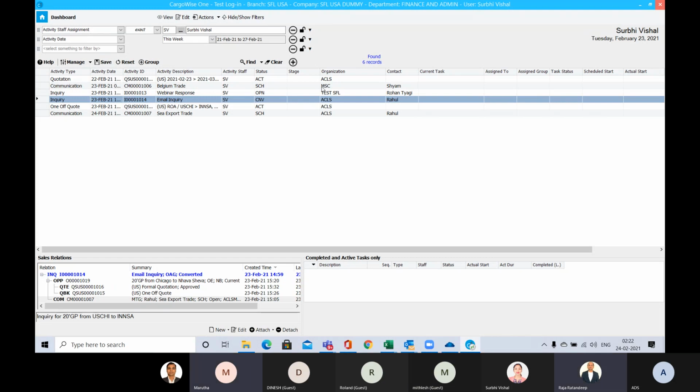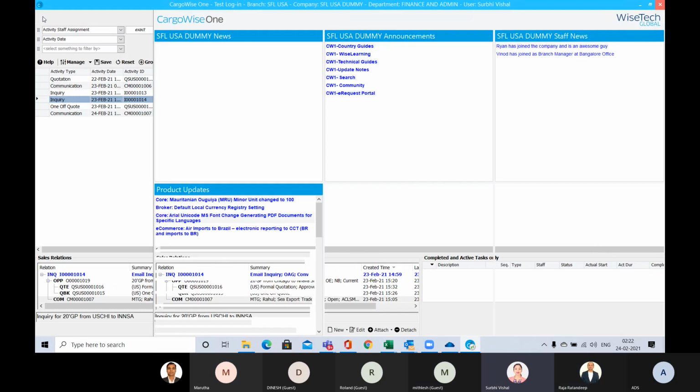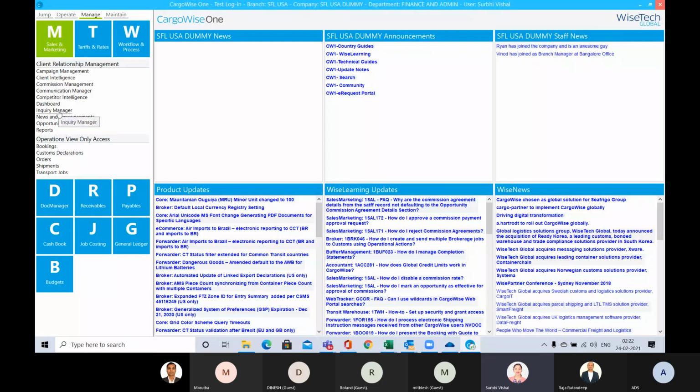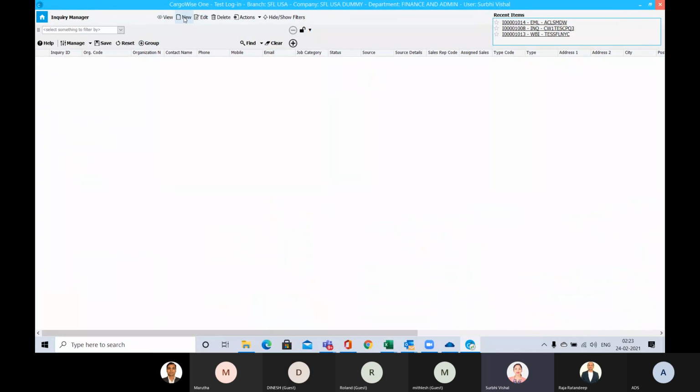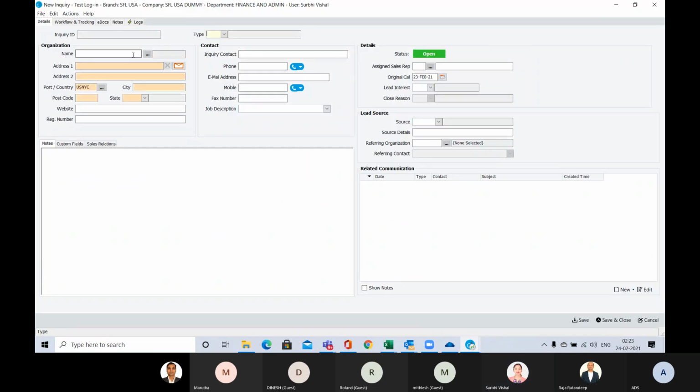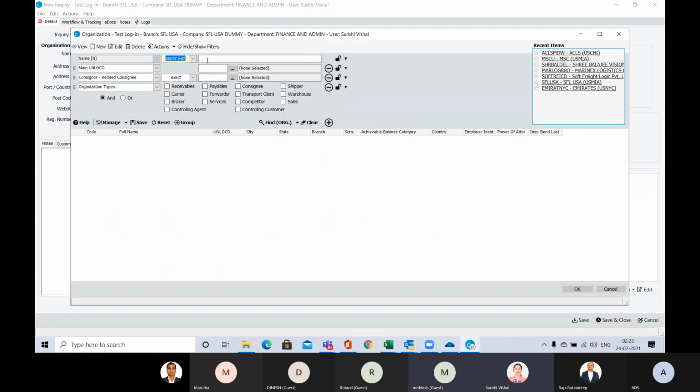So, Surbhi, do we have any other section, or can you continue? Yeah. So as I told, for the existing client with a new inquiry, we can go from inquiry manager in the same way. So this is the existing client, so it should be in our database.